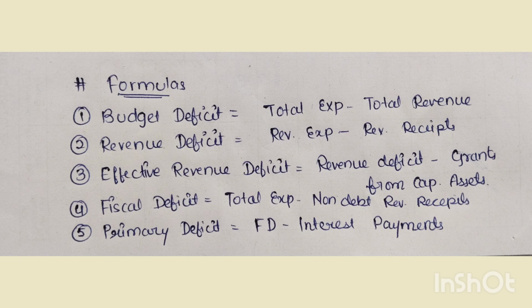Revenue deficit equals revenue expenditure minus revenue receipts. Effective revenue deficit equals revenue deficit minus grants for the creation of capital assets. Fiscal deficit is total expenditure minus non-debt capital receipts. Then primary deficit is the fiscal deficit minus the interest payment.